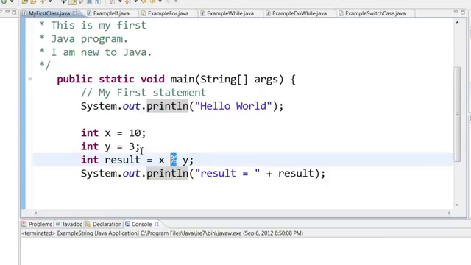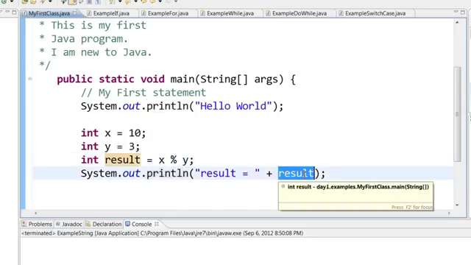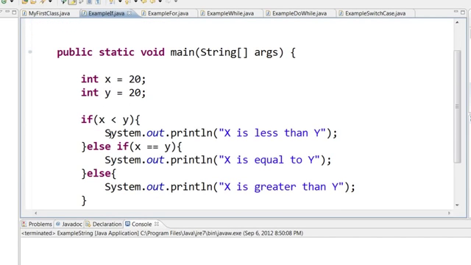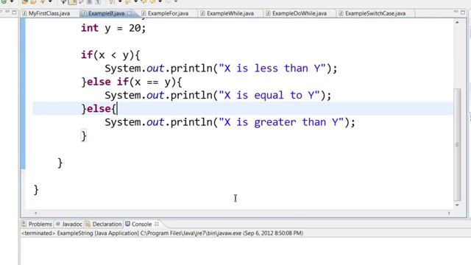Mod is basically the remainder: how many times does 3 go in 10? 3 goes in 10 3 times, so the remainder is 1, and x mod y will print out the result as 1. Next we learned about the if statement. We had two numbers x and y. If x is less than y, print out x is less than y. Else if x is equal to y, print out x is equal to y. Else System.out.println x is greater than y.